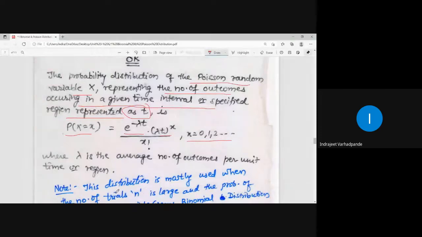Here lambda is multiplied with the time domain t. This is another way of representing the Poisson distribution for calculating the probability of a random variable x.